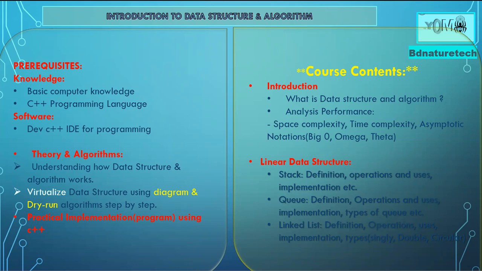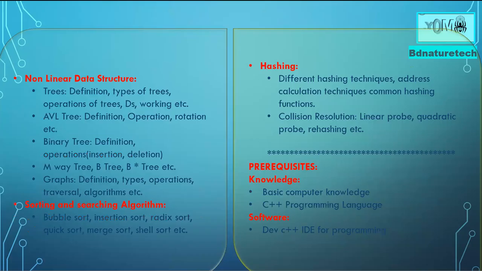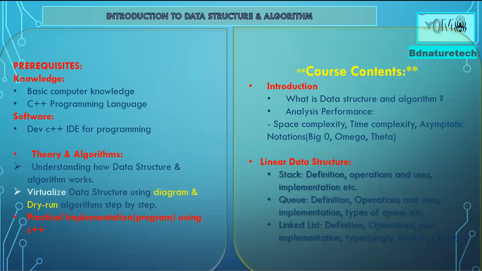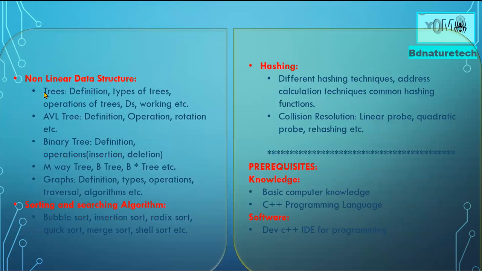Another thing we'll be talking about today is nonlinear data structure. In nonlinear data structure, we are going to talk about trees. Trees are one of the types of nonlinear data structure that we have.